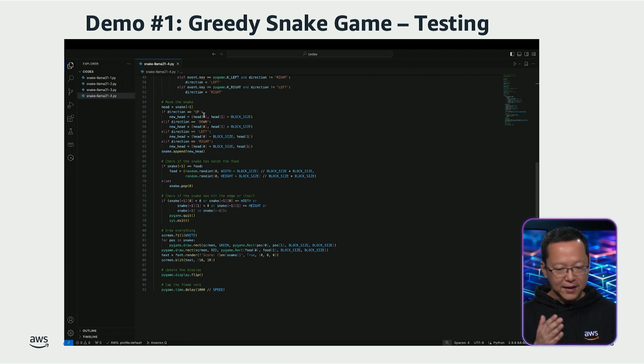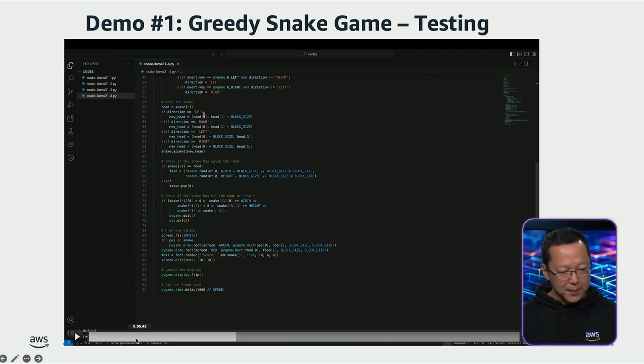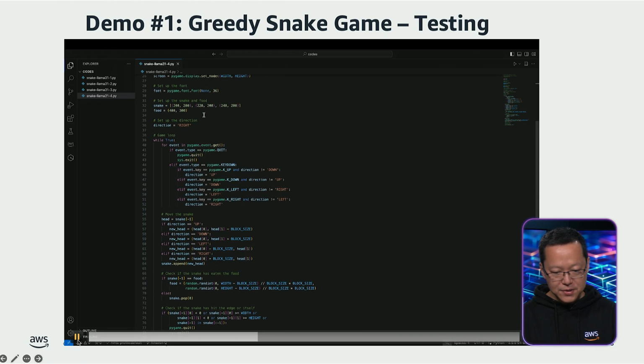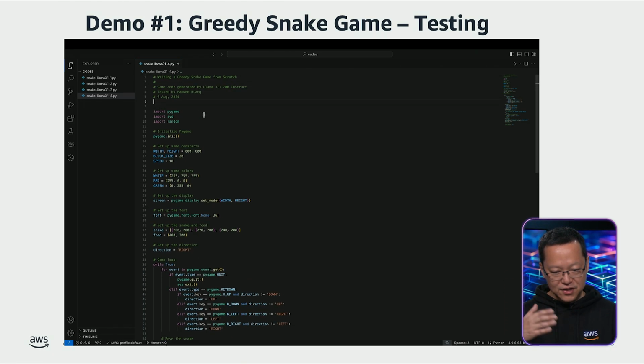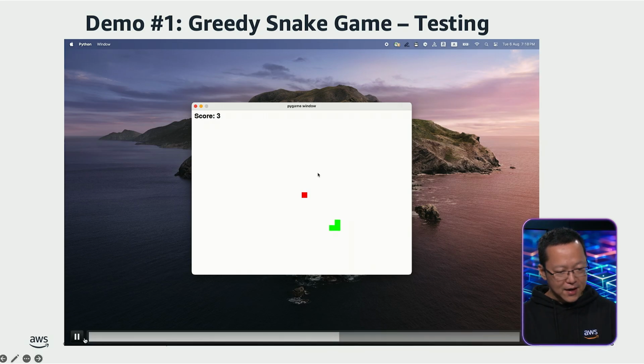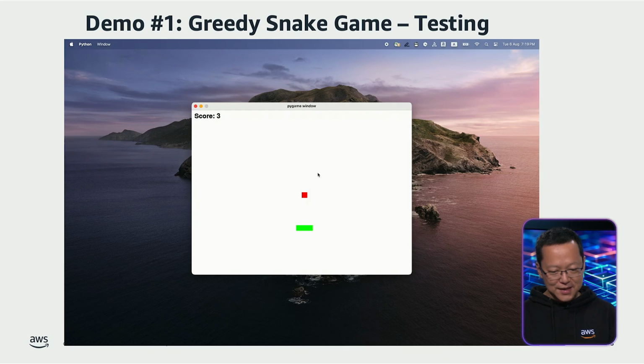For example, it included code and comments for initializing the game, setting up the snake, generating random food, and establishing the scoring system. Click on the triangle icon in VS Code to run this code. Yes, this is the greedy snake game we played in our childhood. Although the visual effects in this game are still not perfect, the basic functionalities are clearly presented to you.